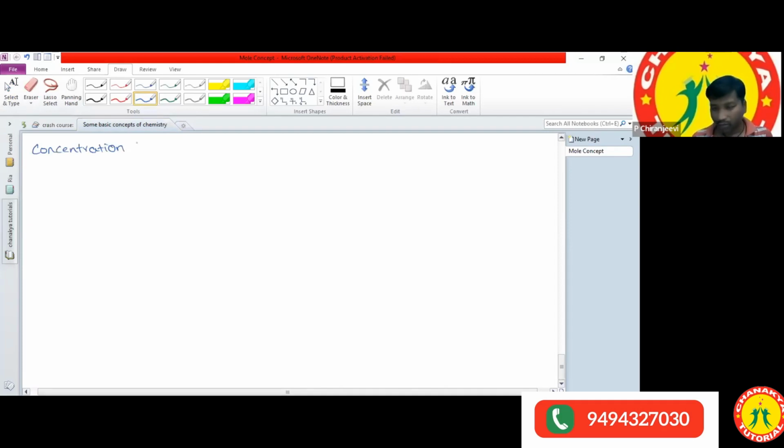Concentration terms. Okay, so what are the concentration terms? What does concentration mean? Actually, it is related to the solution. A solution is nothing but a mixture of components.